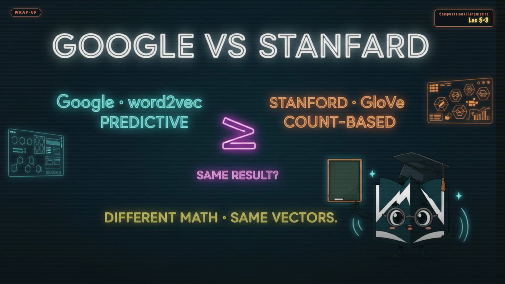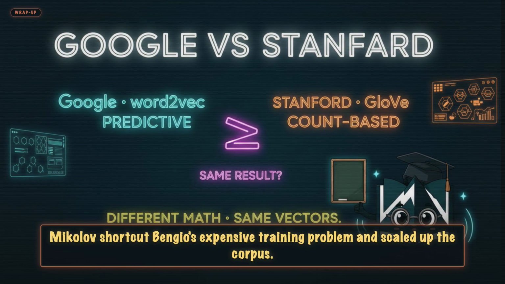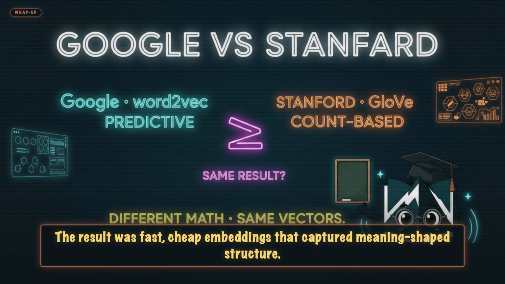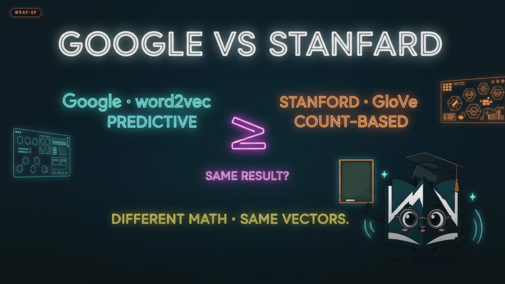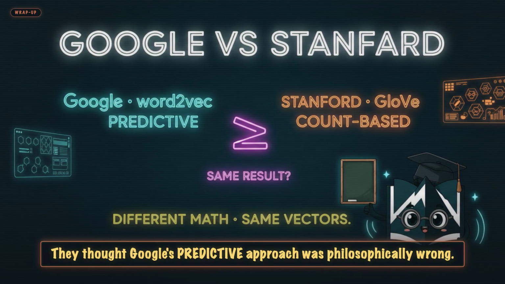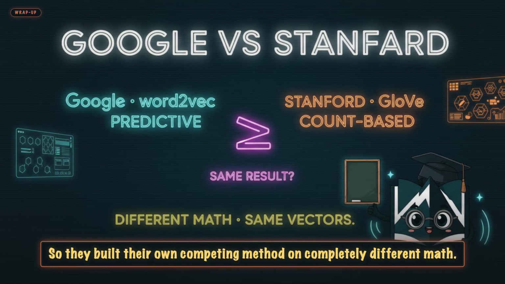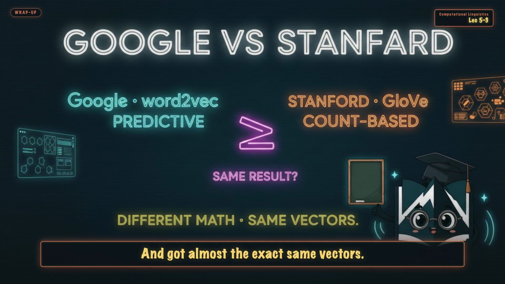Back to the puzzle. Mikolov shortcut Bengio's expensive training problem and scaled up the corpus. The result was fast, cheap embeddings that captured meaning, shape, structure. NLP pivoted overnight. But Stanford didn't buy it. They thought Google's predictive approach was philosophically wrong, so they built their own competing method on completely different math and got almost the exact same vectors.